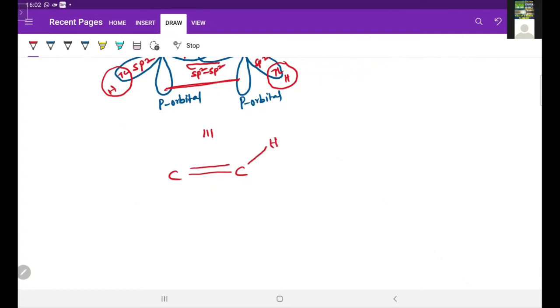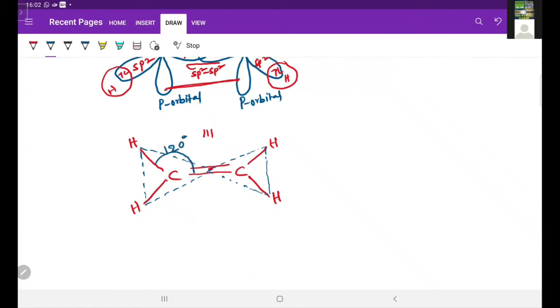The remaining bonds are with hydrogens, like this. And here around the carbon each has a trigonal planar geometry environment, like this, and here the bond angle is 120 degrees.